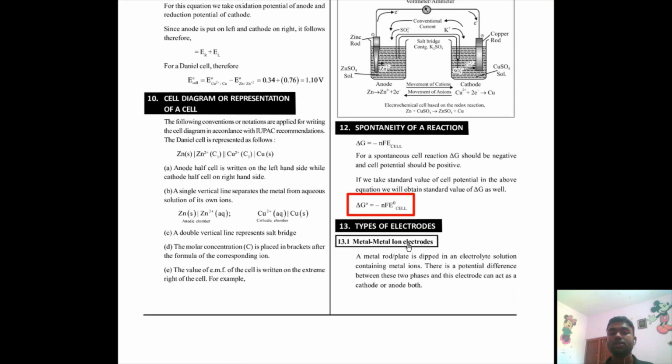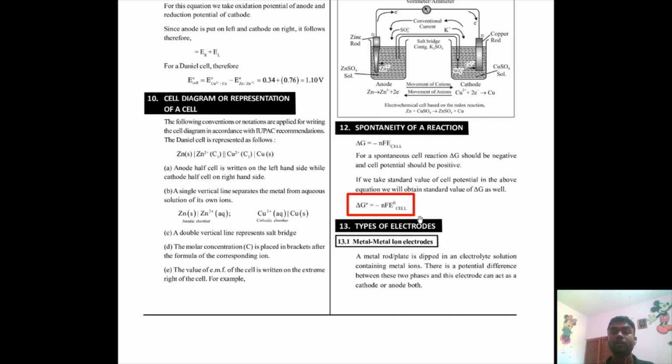Now let's move on to spontaneity of reaction. This is the formula. This is the change in free energy. The n means number of moles, F means Faraday, the representation of charge in electrochemistry, and E cell means just the EMF of a cell. And if we take the standard value of cell potential, we get this formula.